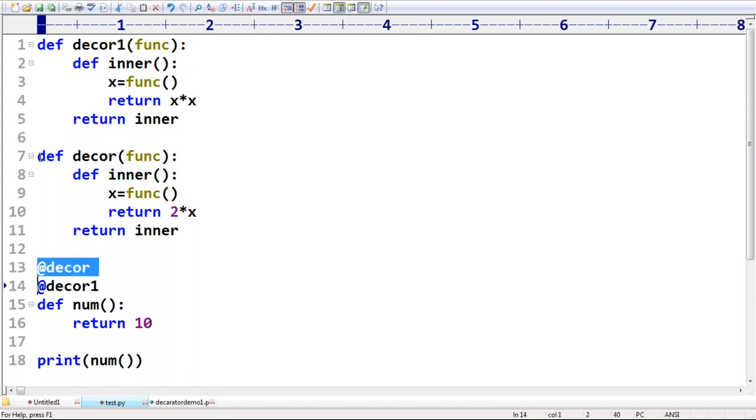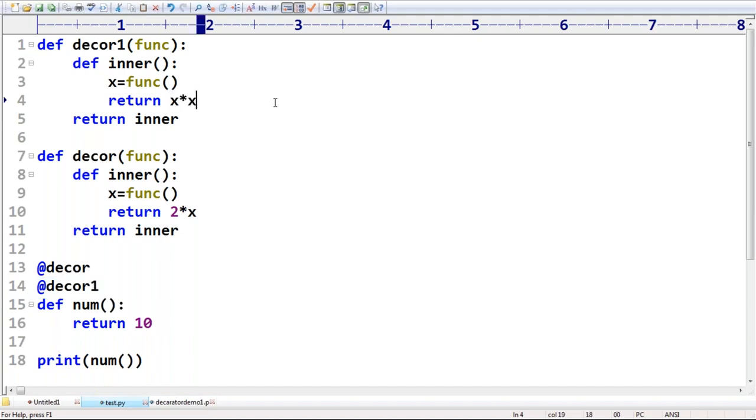What is the first decorator going to do? It is going to double its value. Return 2 into x means it is going to double its value. After doubling this, if decor1 is executed second, then automatically that value, it is going to return its square.